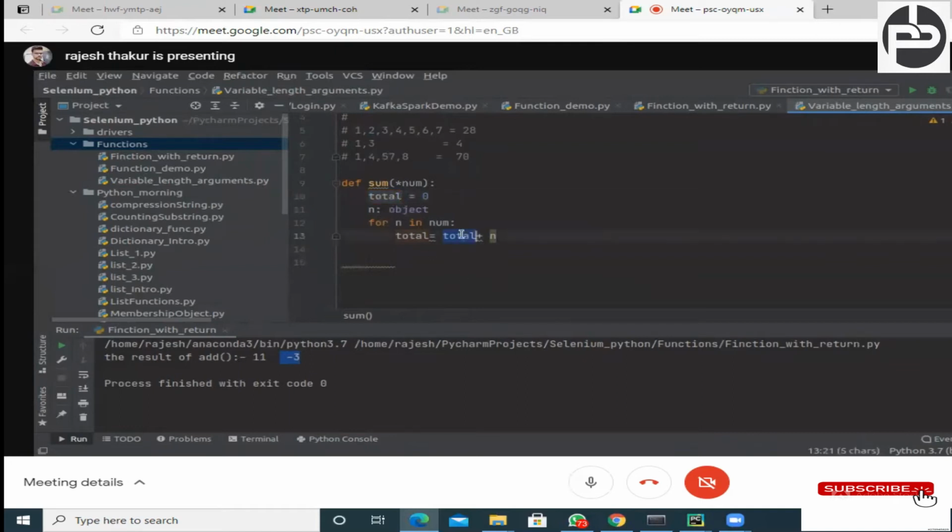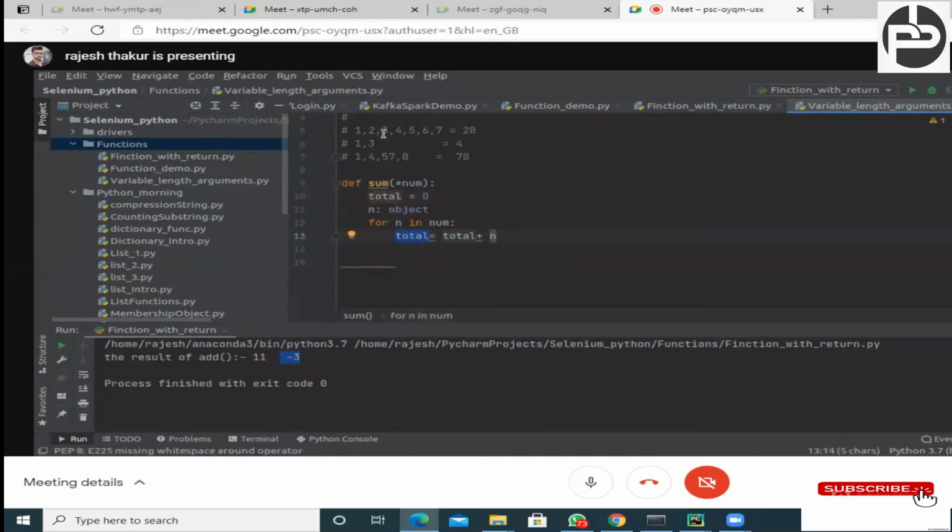Okay, cool. So now what we are trying to do, just try to understand, we are totaling right now. Total value is 0. Now this n will represent how we are iterating the list. First it will point to 1, and total will get added by 1, so total means 0 plus 1 will be 1, and the new value of total will be 1. Now the second time this n is going to point to the second value, 2, so 2 will come here, and the total's value is 1. So 1 plus 2 will be 3, and the new value of total will be 3.